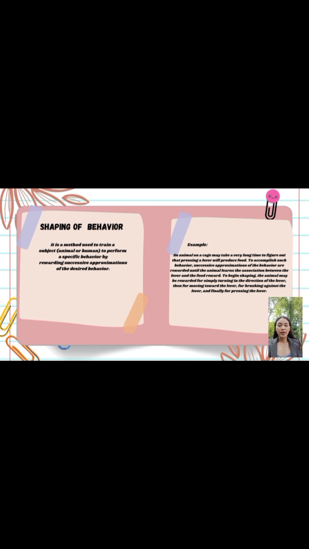Let us talk about shaping of behavior. It is a method used to train a subject to perform a specific behavior by rewarding successive approximations of the desired behavior. It is a technique used in Skinner's operant conditioning to teach a new behavior by rewarding successive approximations towards the desired behavior. So, breaking down the desired behavior into smaller achievable steps and rewarding each step as it gets closer to the target behavior. Instead of waiting for the exact behavior to occur, you reward small steps that gradually resemble the final goal.